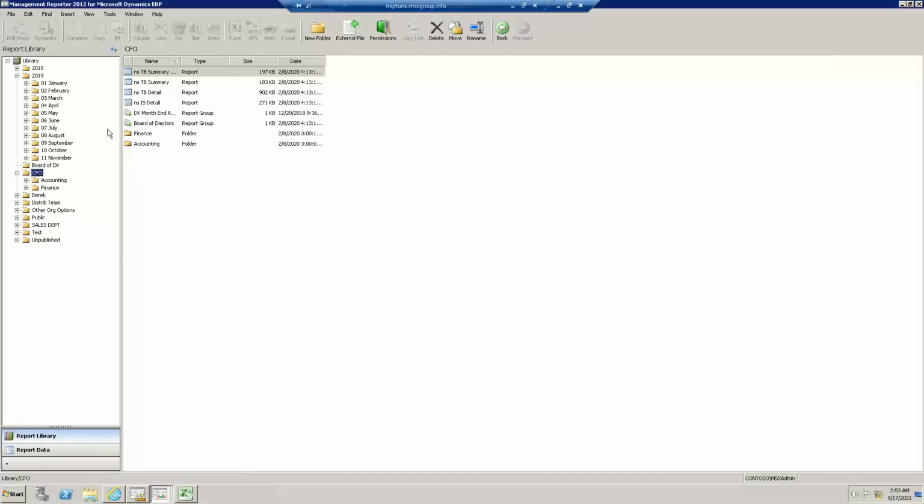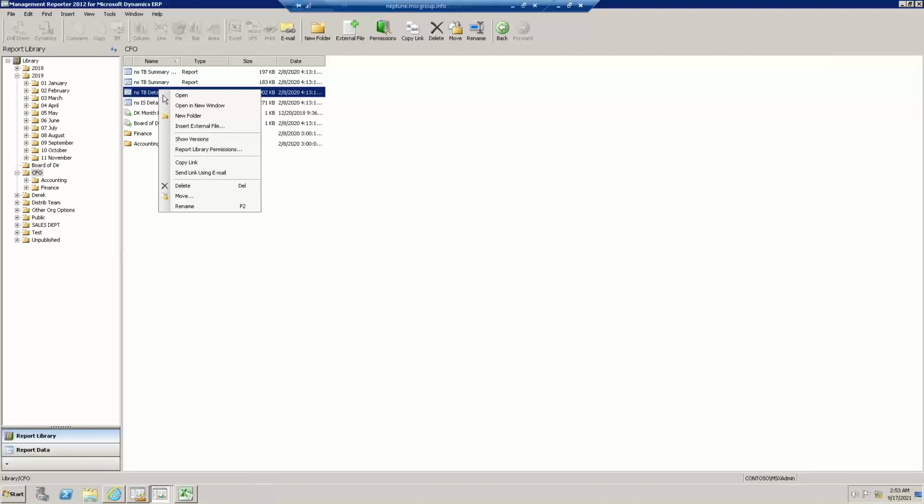Now let me do a random example here. Here's a report that I'm just going to right-click on and show versions. Because if I generate a report 10 times in a month or 100 times in a year, it stores every single version of that. And I can't tell you how many times people have done migrations, service packs, and upgrades in Manager Porter or moved it from one server to the other. It's ungodly, and sometimes all these old versions prevent me from successfully upgrading. Not an issue with Prospero, thankfully.